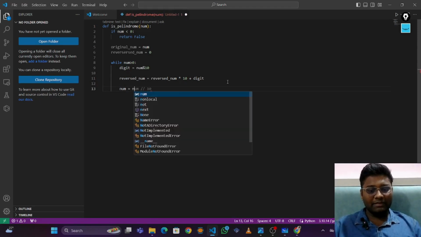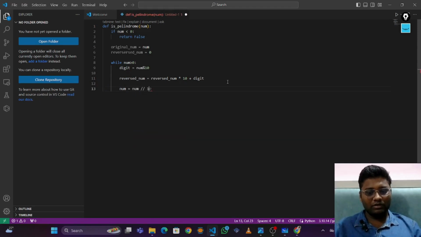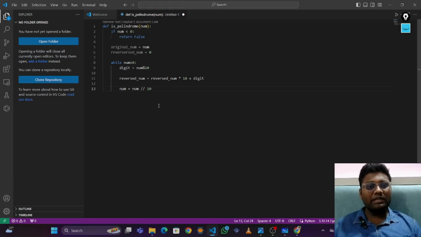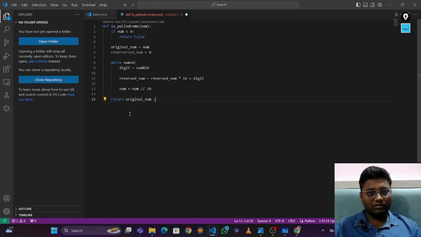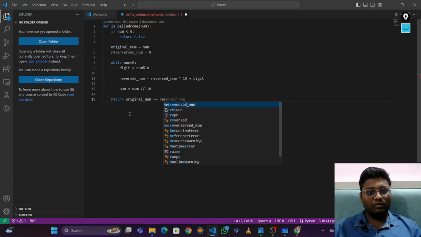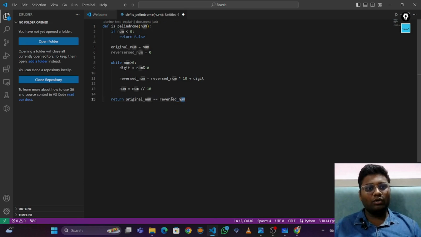Now our third step is num, and this is a floor division operator. This operation is doing a kind of slicing. It is chopping off the last integer from num, like it is dividing the number by 10 and chopping off any decimals out of it. Now return original number equal to reverse number. So now our code is ready.